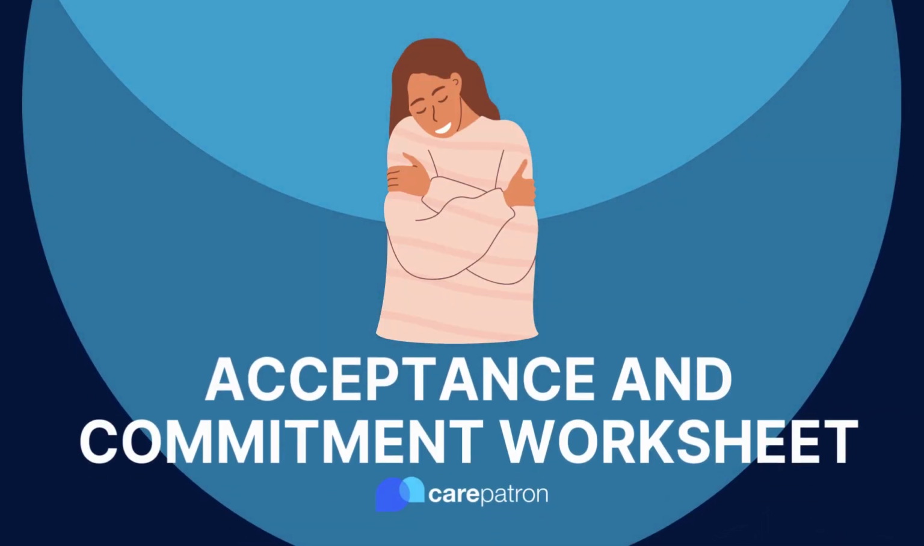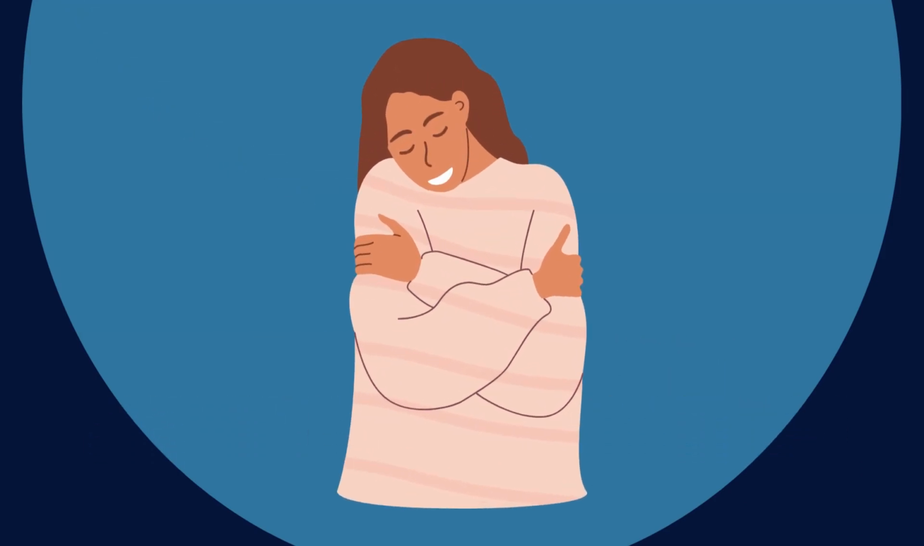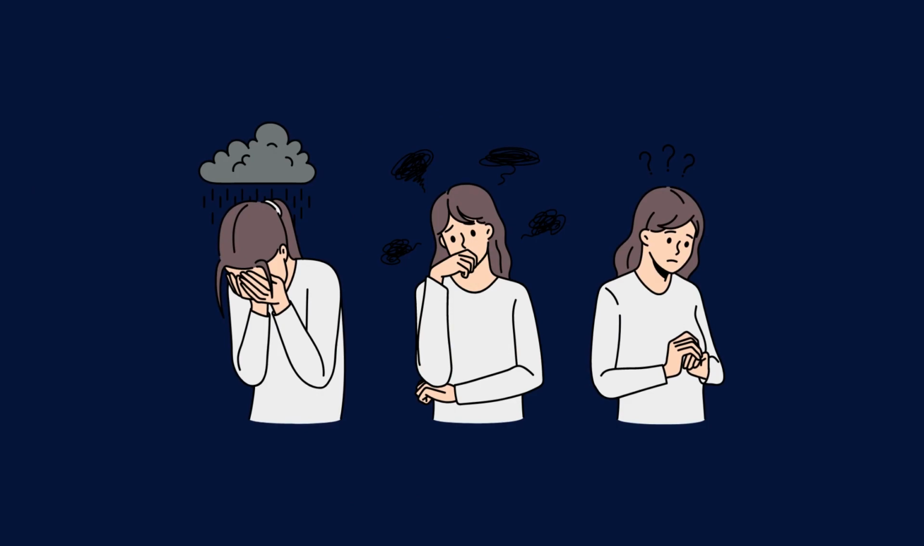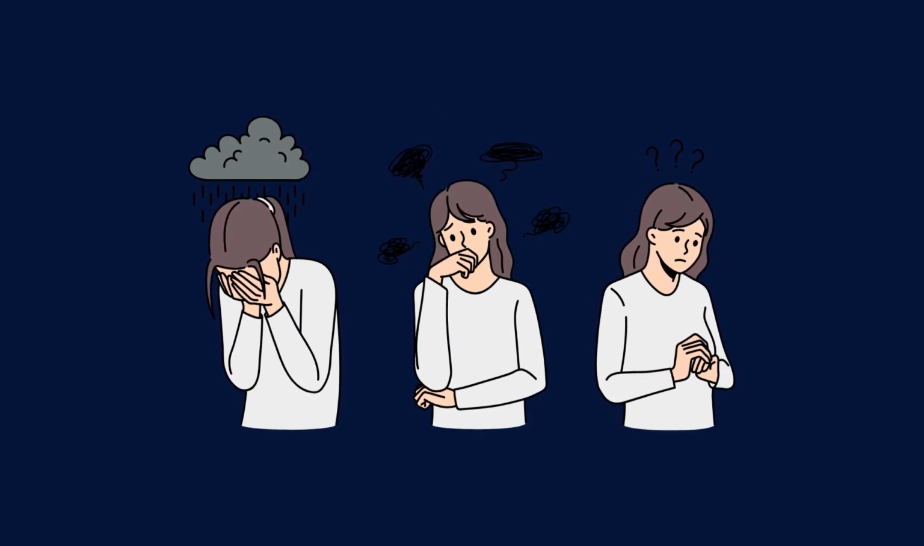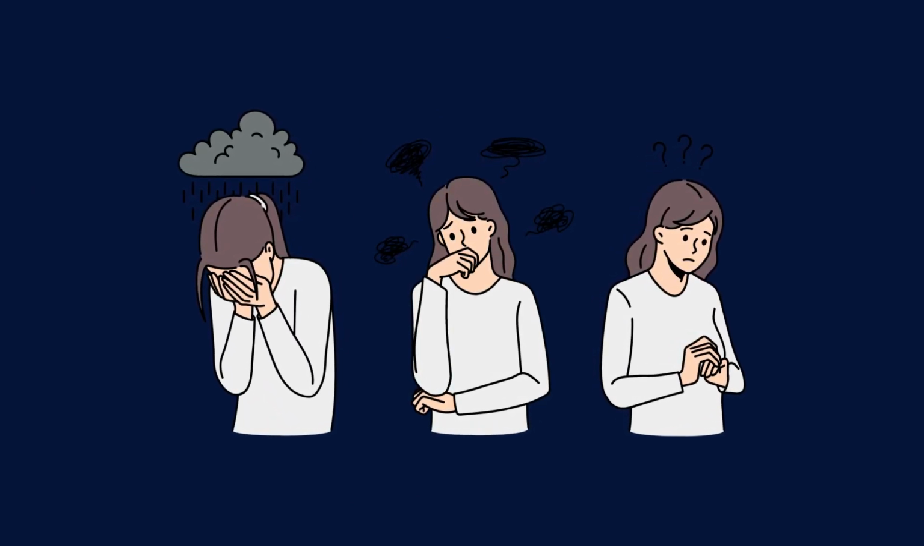Acceptance and commitment therapy, also known as ACT, is a form of psychotherapy that focuses on accepting complex thoughts and emotions, while committing to actions that align with personal values. It is based on the idea that suffering is a natural part of life and that individuals can lead more meaningful and fulfilling lives by accepting and embracing it.